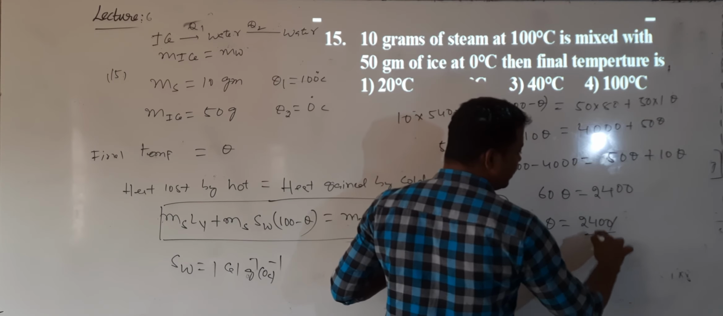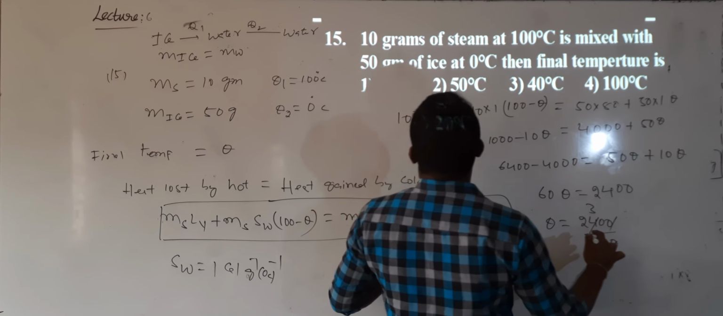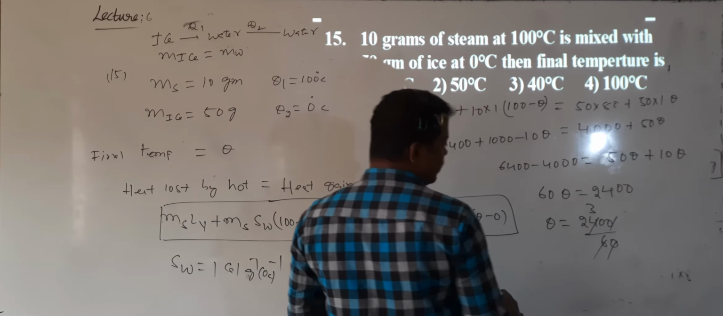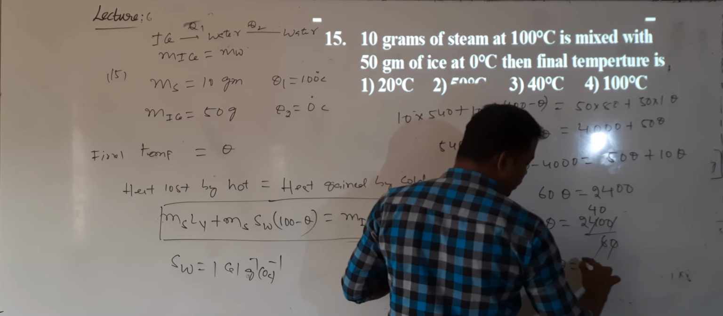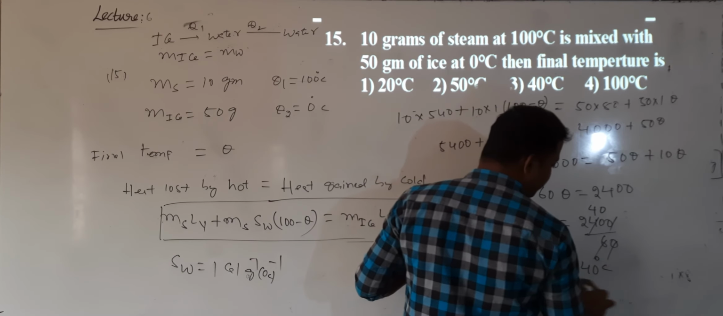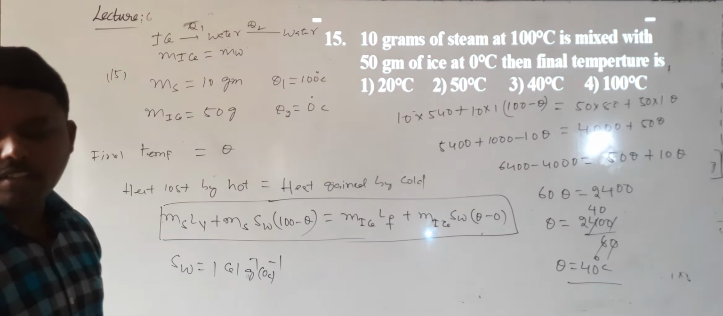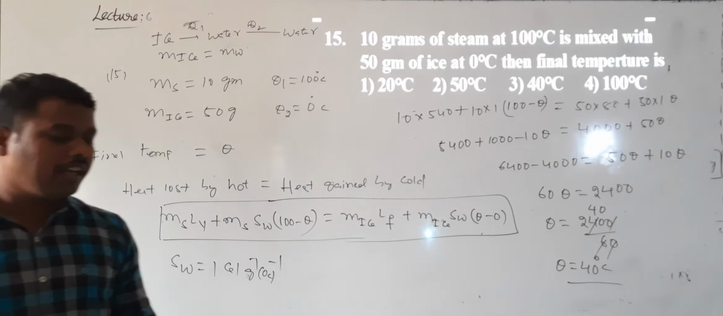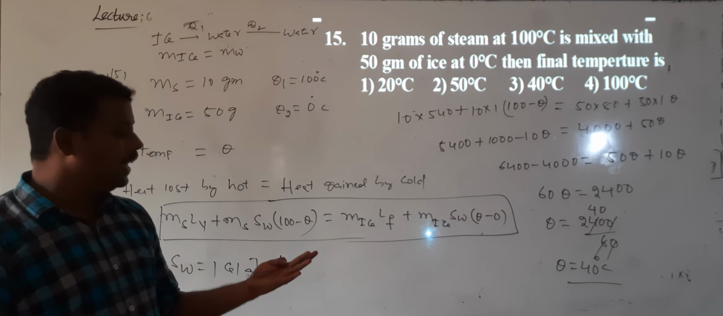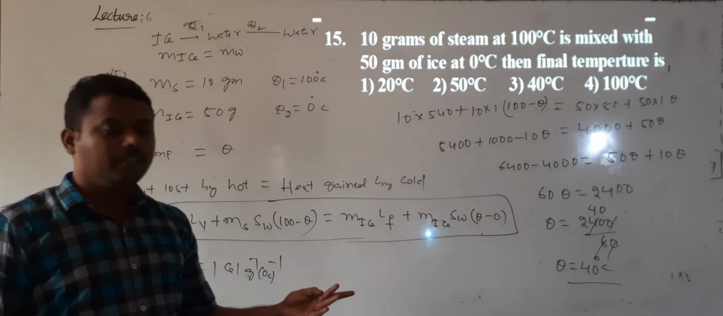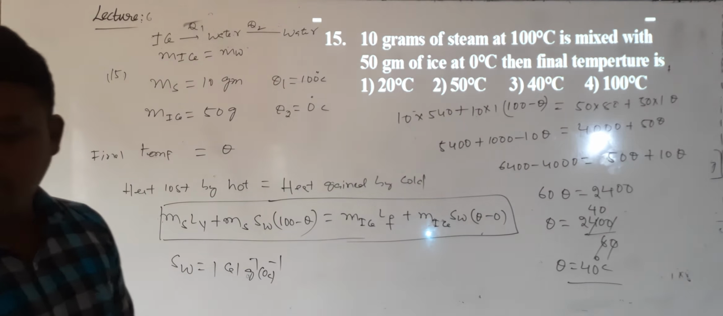0, 0 cancel. 6 3s are 18... so that is 30. So what will we get as the answer? 6 4s are 24, so 40. So theta value is 40 degrees Celsius. Okay? This is question number 15. How many are over? 1, 3, 5, 7, 9, 11, so after that 13. Then this one is 50. So 7 or 8 questions are over.